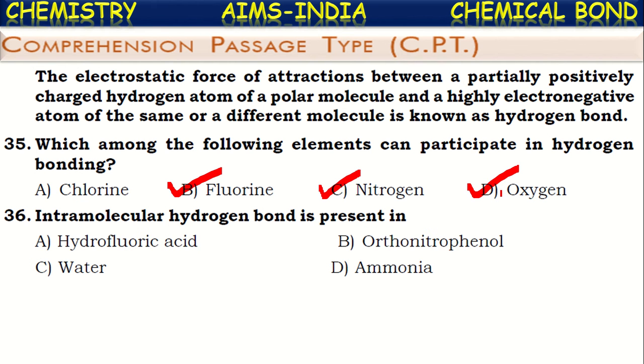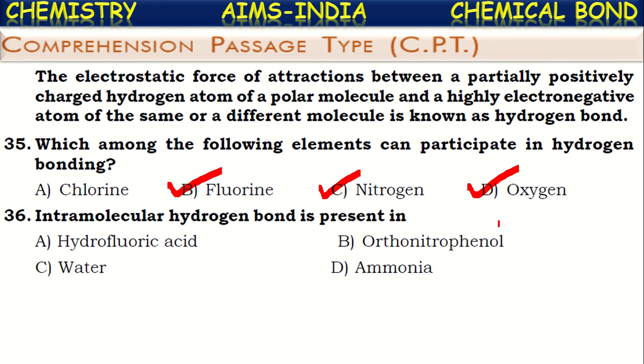Next one, intramolecular hydrogen bond is present in which? We know the hydrogen bonding in which the electropositive hydrogen atom of one molecule is attracted by the electronegative atom of the same molecule is called intramolecular hydrogen bonding.